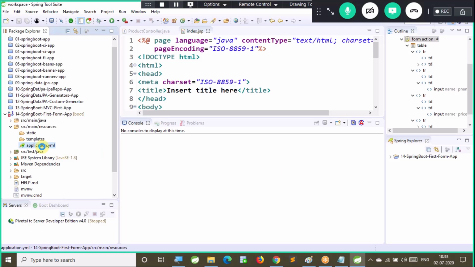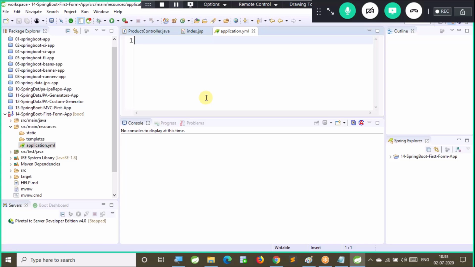In this I will add the port number and a few view resolver configurations. For port number, server.port, I will give 8082. Then view resolver configuration, that is spring.mvc.view.prefix, where your view files are available.